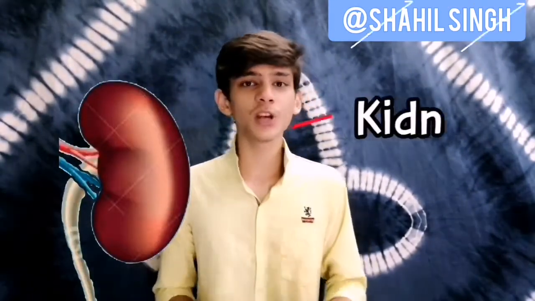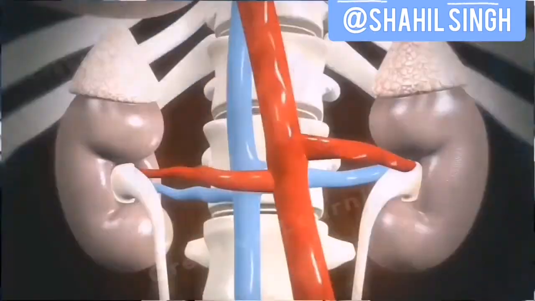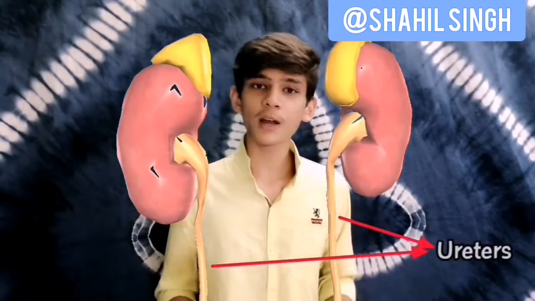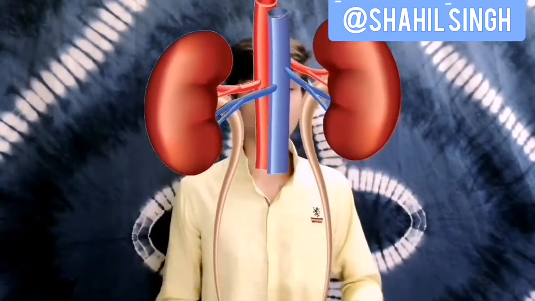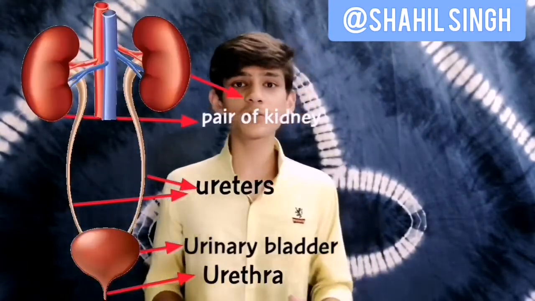So excretion in human beings is led by a very famous pair of bean-shaped, dark brown colored organs called kidneys. These are located on either side of the backbone, that means one on the left side and one on the right side. These kidneys are coupled with ureters, which are pipe-like structures extending from the kidneys, approximately 30 centimeters long. These ureters then drain into the urinary bladder, which is a container-like structure, and you pass the urine out through the urethra. This is the simple structure of the excretory system.